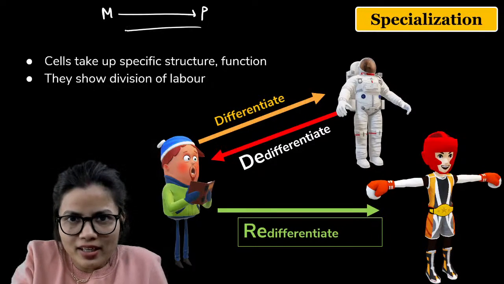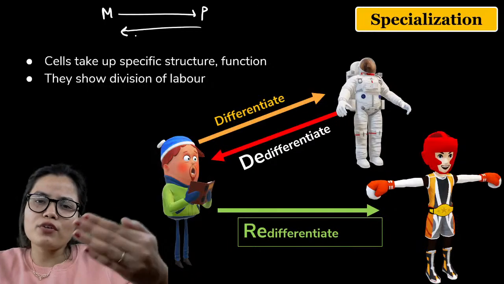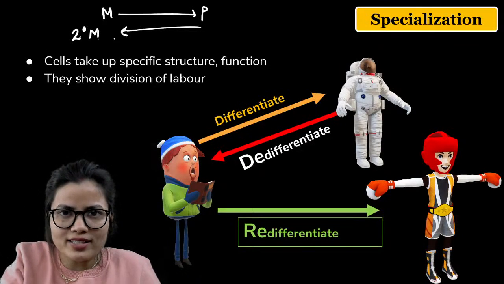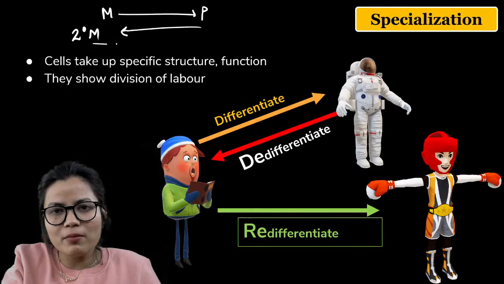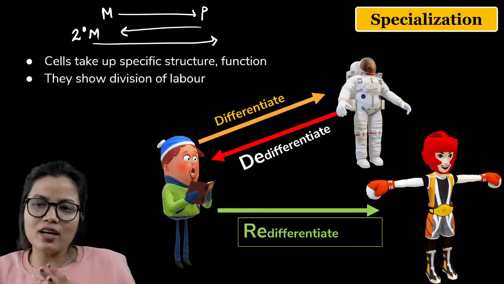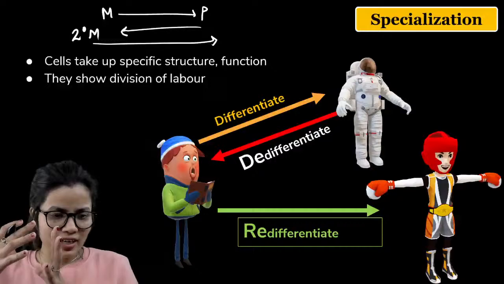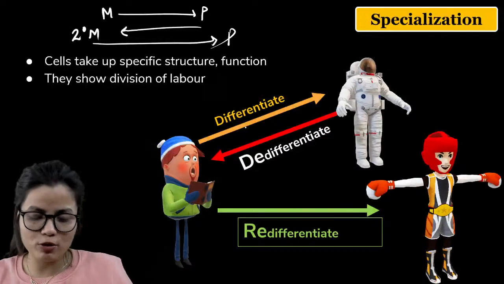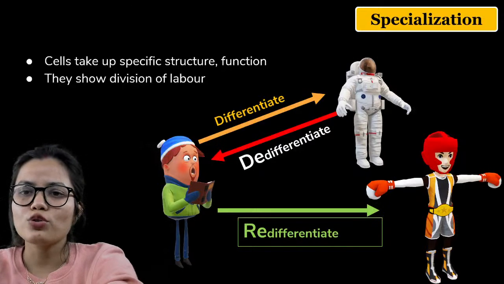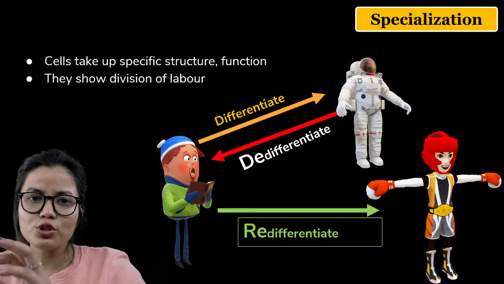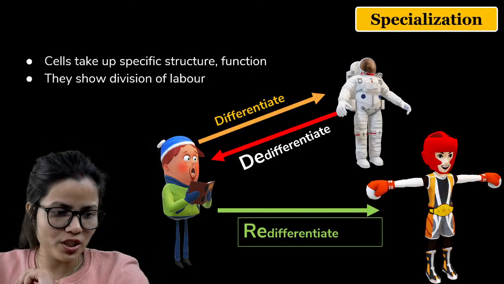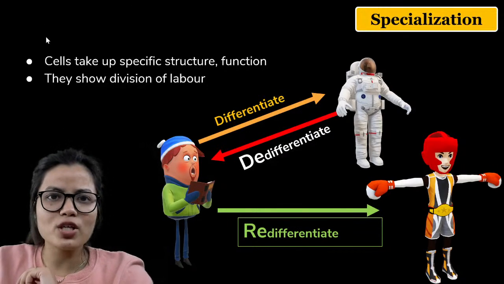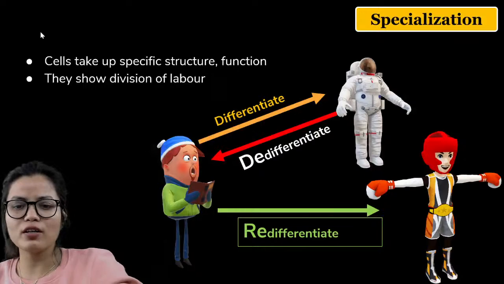This permanent can again become meristematic. So to differentiate between them, it is called as secondary meristem. This secondary meristem may again become specific, and it again becomes a permanent tissue. I hope that this is clear to all of you. So the terms you should be aware about: differentiation, redifferentiation, and de-differentiation. Specialization means attaining a specific function.